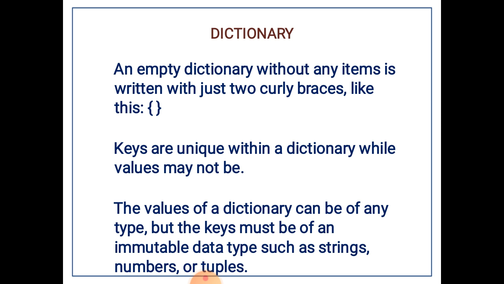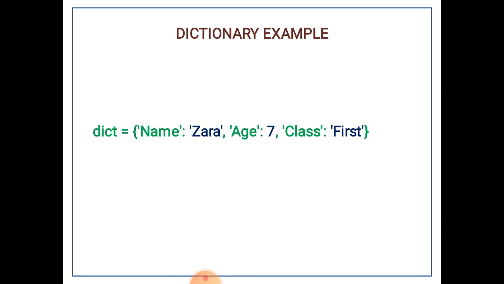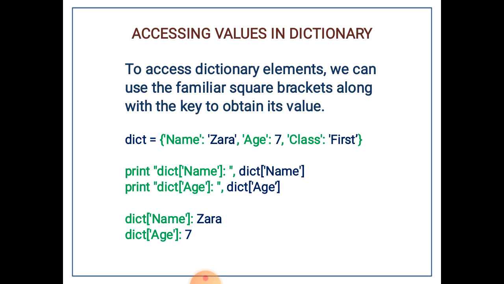The values of a dictionary may be of any type. Strings or numbers can be given there. We have seen the example there. We have seen three key value pairs. One is name, next one is age, and third one is class. These are keys, and Zara, 7, first are the values there. Next, we have seen how to access the values in a dictionary based on the keys. If the key is given by mistake, then the values will not be drawn from the dictionary there.